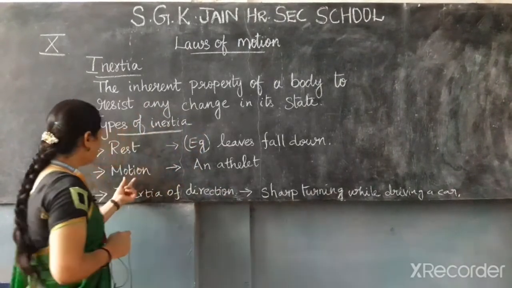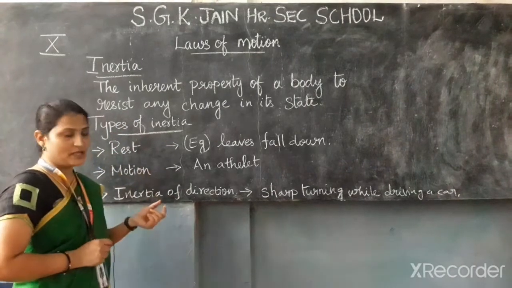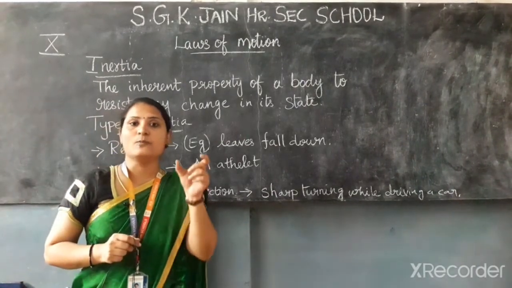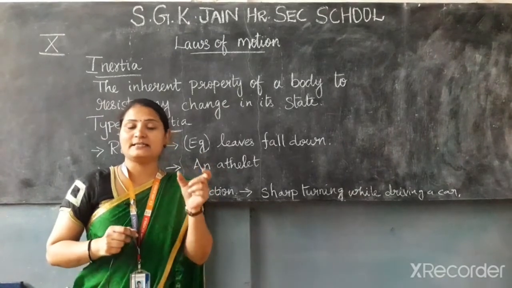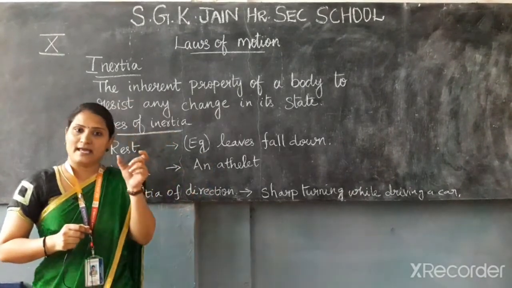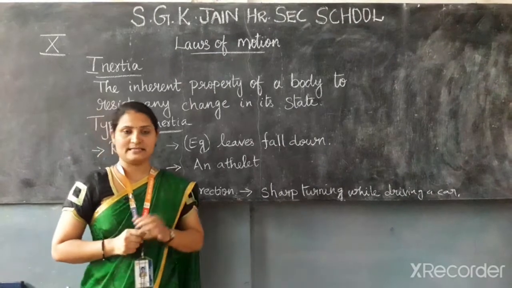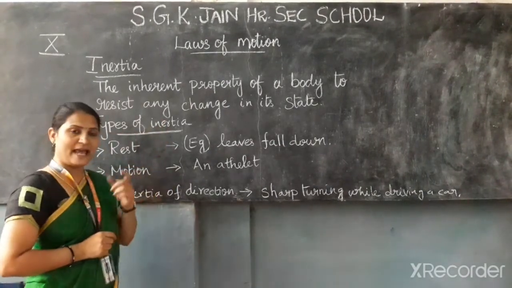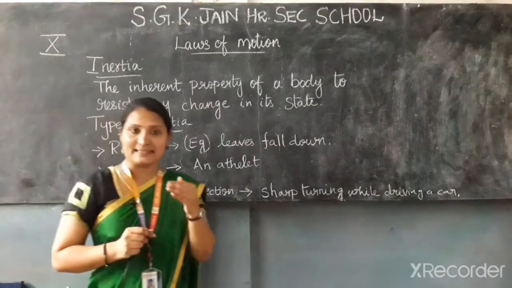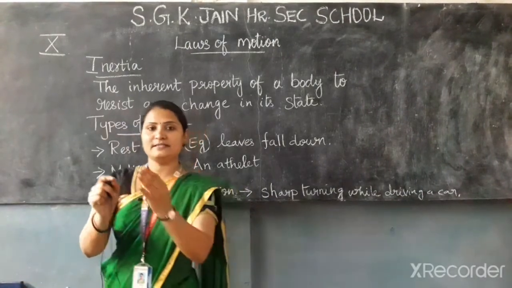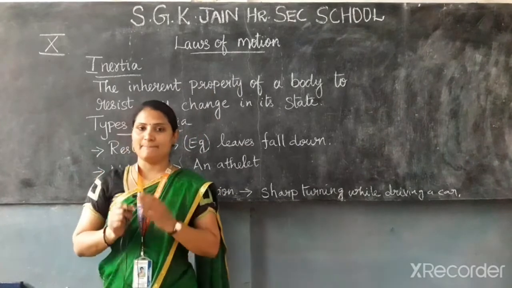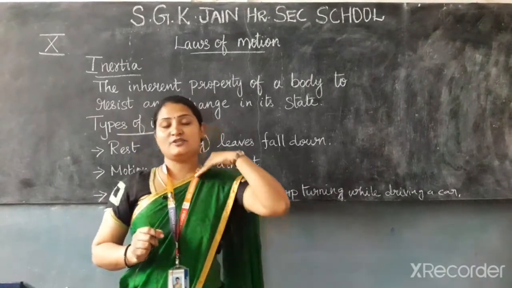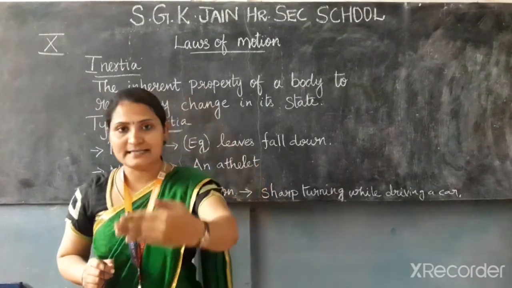Now we come to inertia of motion. If a body resists any change in its state of motion unless it is influenced by some external unbalanced force, then it is known as inertia of motion. For example, an athlete runs some distance before a jump, because that helps him cover a longer distance.